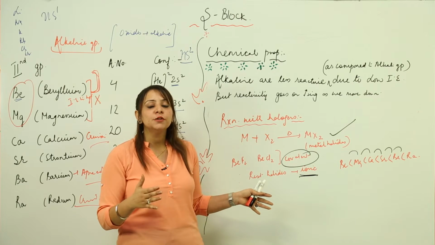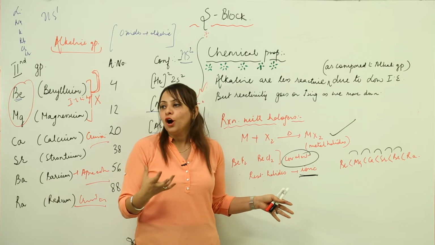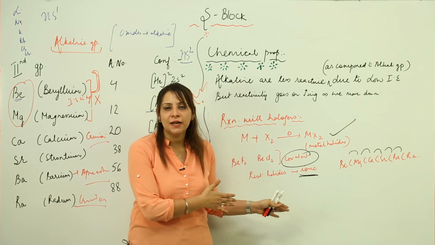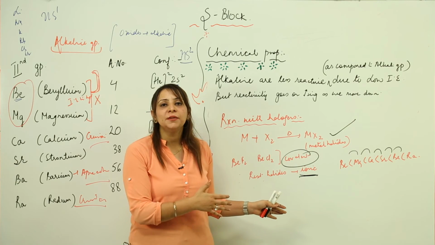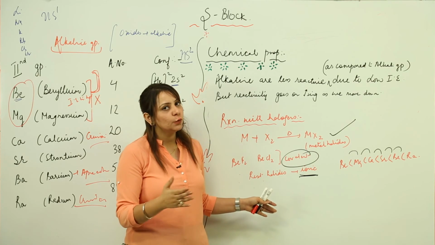So look at the board, because you often get questions based on halide stability, or the nature of the halides, or how they exist in nature. These are the basic ones which I have discussed till now. So now we'll take up the oxides, hydroxides, oxyacids, halides and all. So just look at the board carefully.